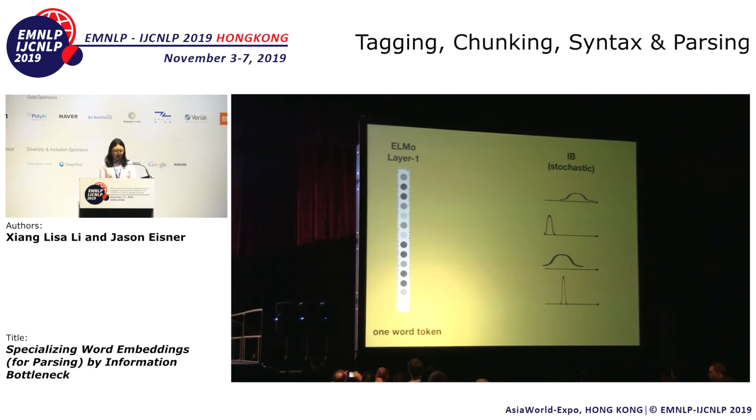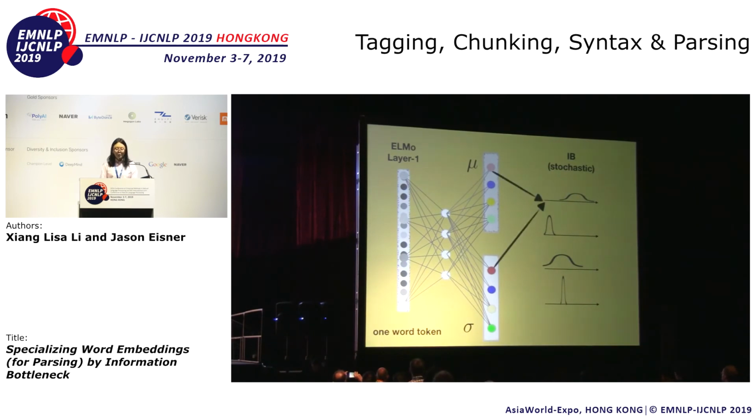So this is the architecture of our token encoder. We pass the ELMo embeddings through a feed-forward neural network to produce a vector of means and a vector of standard deviations for each dimension. And then we get the Gaussian distribution for each dimension respectively.